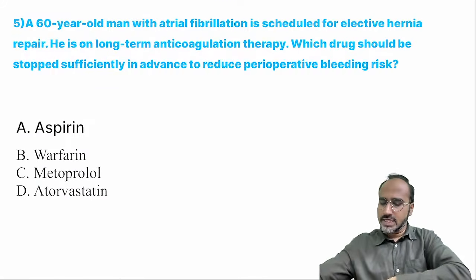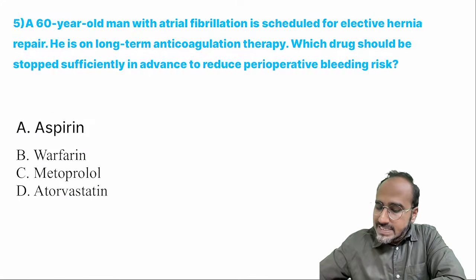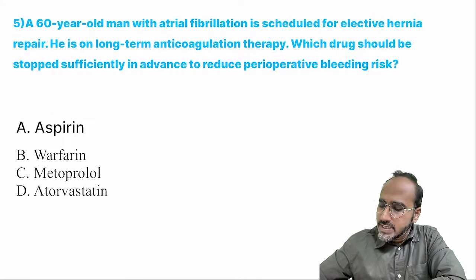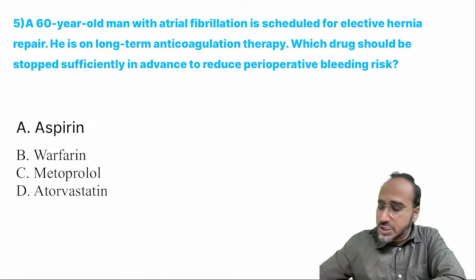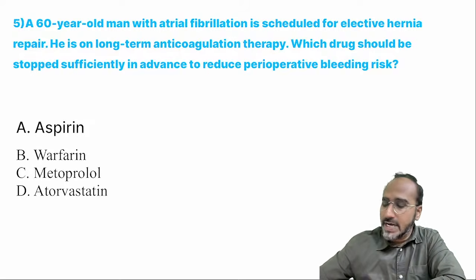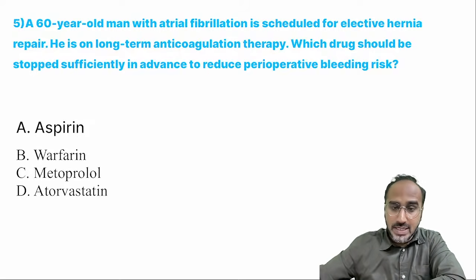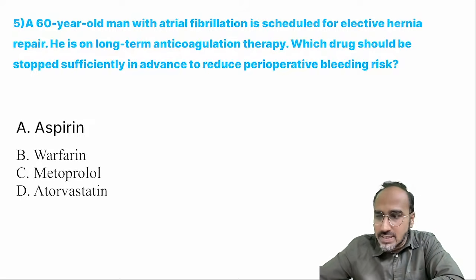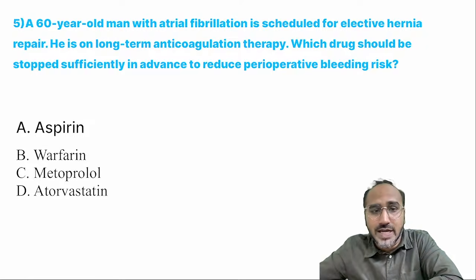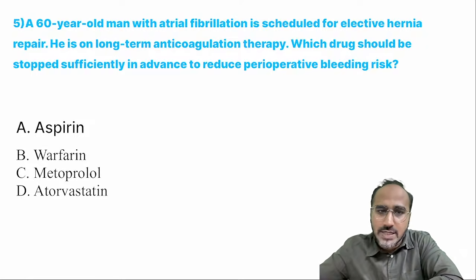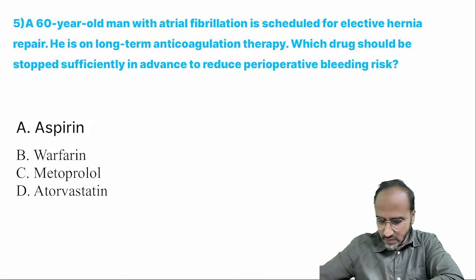Okay. Next. A 60-year-old man with atrial fibrillation is scheduled for elective hernia surgery. He is on long-term anticoagulation therapy. Which drug should be sufficiently stopped in advance to reduce the perioperative bleeding risk? Basically, when a patient is on some drugs or when the patient is suffering with some disease, some drugs have to be stopped, some drugs have to be continued. He is asking which drug has to be stopped. Okay? What's the answer over here?